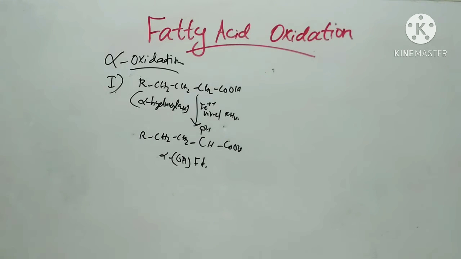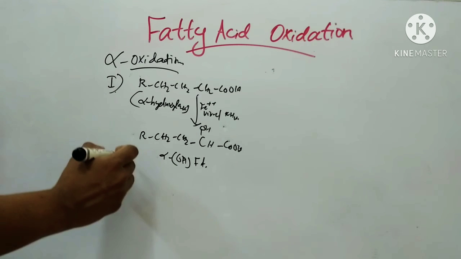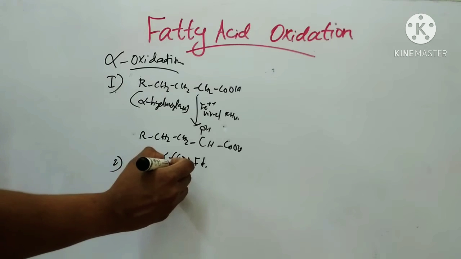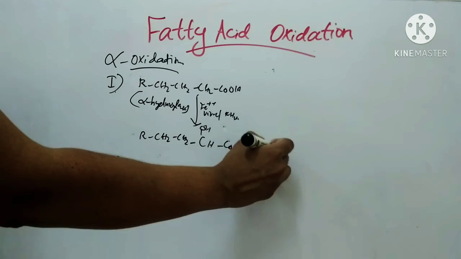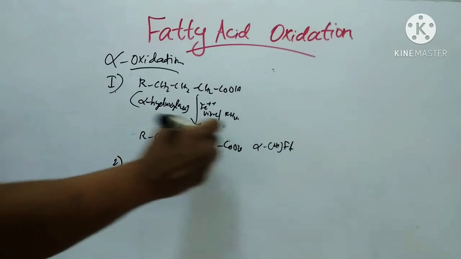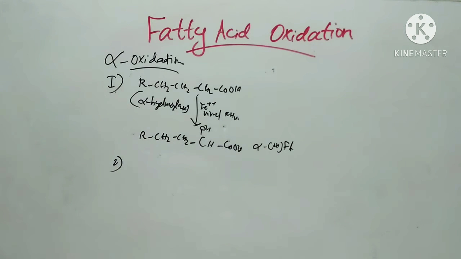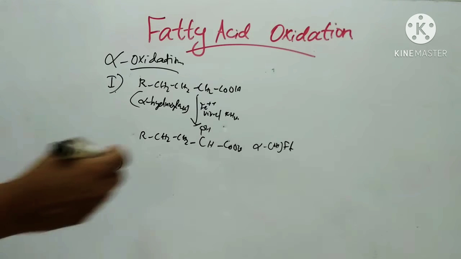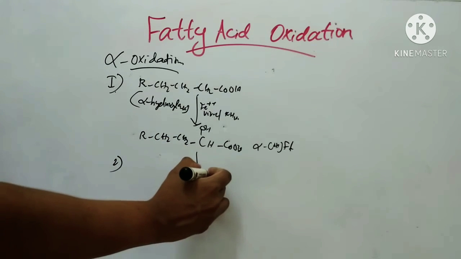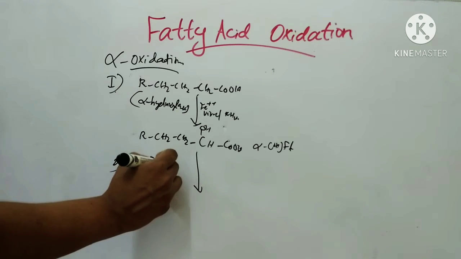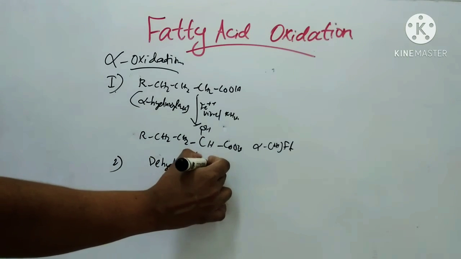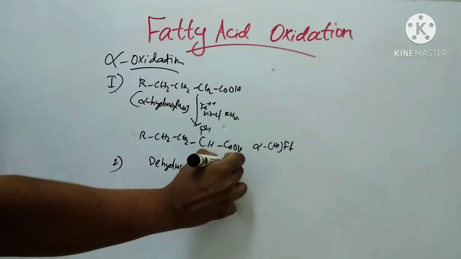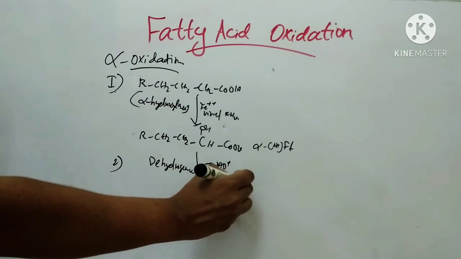The second step is decarboxylation to produce an odd carbon long chain fatty acid. In the second step, this alpha hydroxy fatty acid undergoes oxidation by the enzyme dehydrogenase, with NAD plus converted to NADH plus H plus.